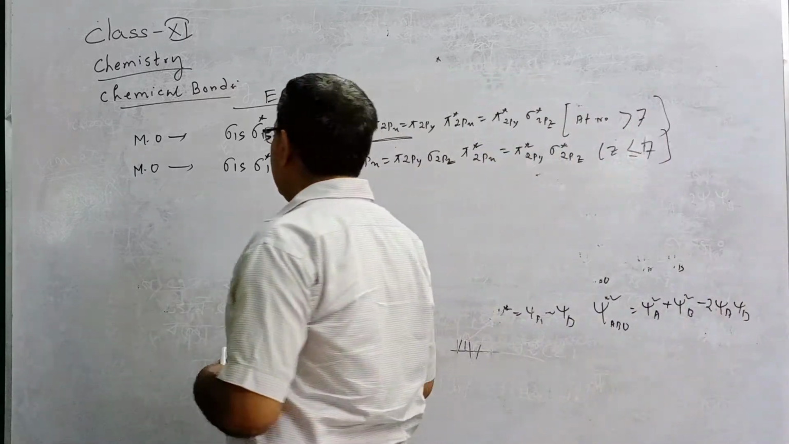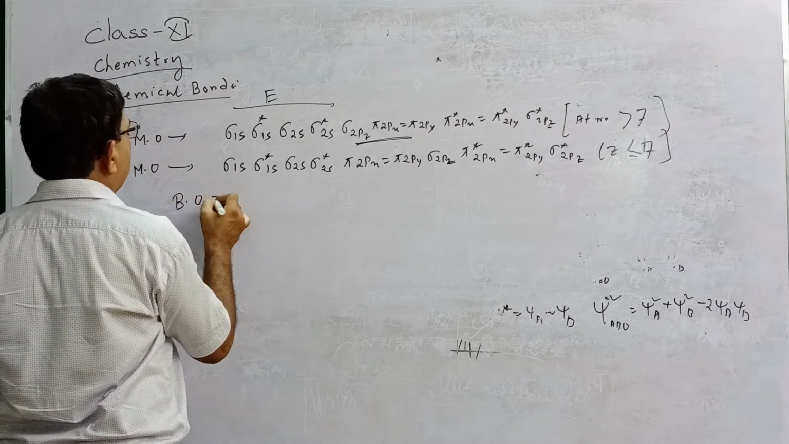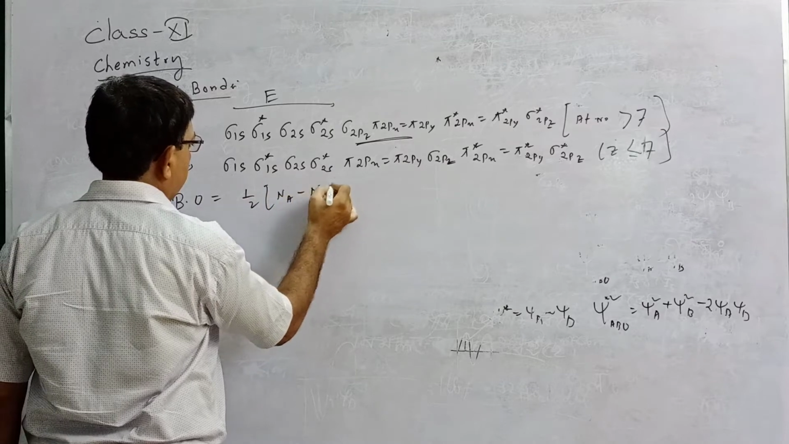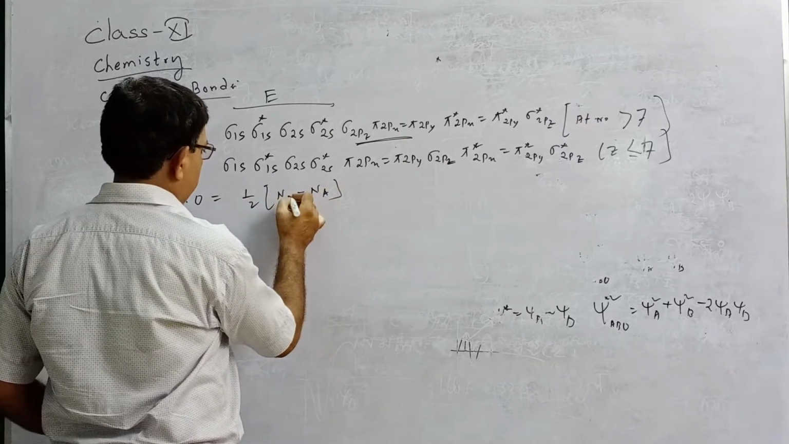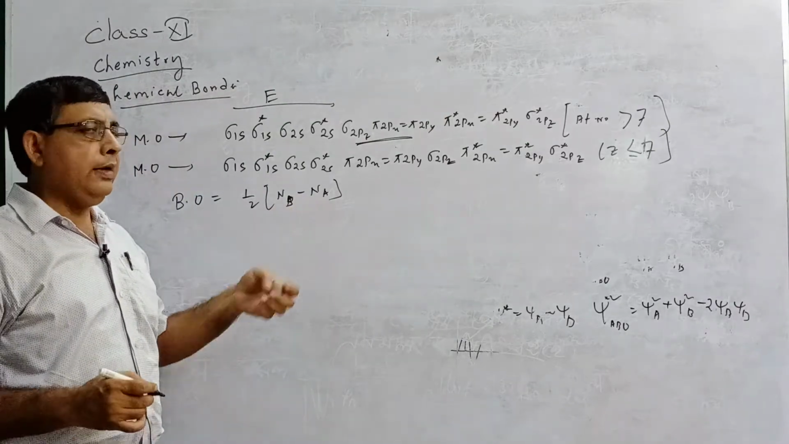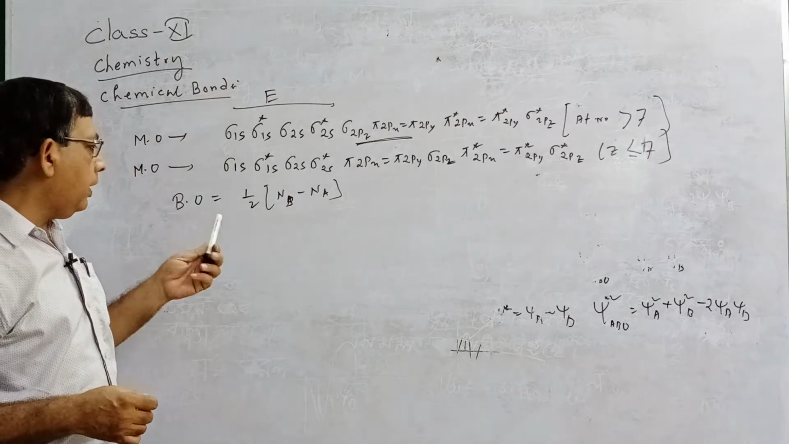Now how do you calculate the bond order? You must remember the formula of bond order. Bond order equals half into Nb minus Na. Nb means the number of electrons in bonding orbitals, minus Na, the number of electrons in antibonding orbitals. This will be the bond order.